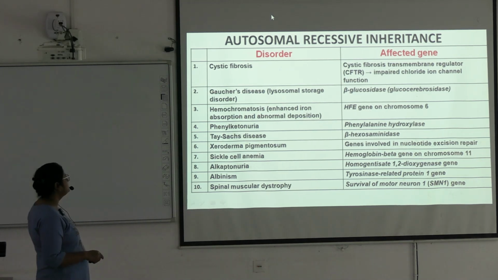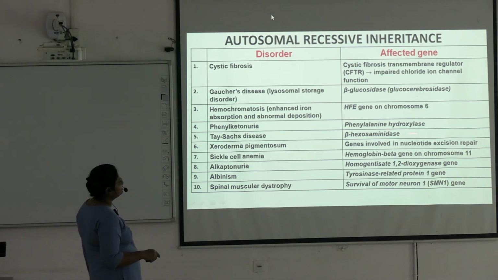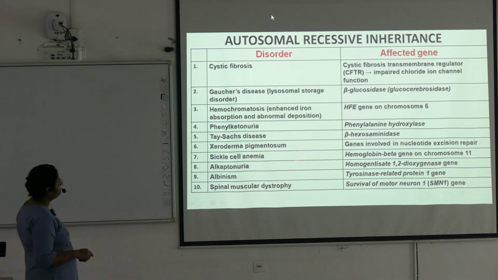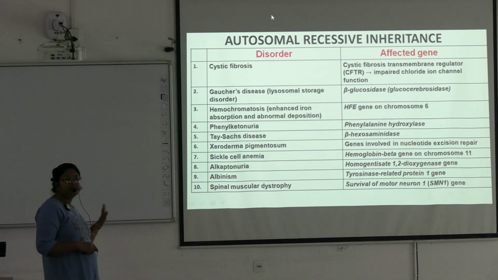Next is Tay-Sachs disease, beta hexosaminidase. Okay, this is also an enzyme which is affected. Xeroderma pigmentosum, genes involved in nucleotide excision repair. Next is sickle cell anemia, beta hemoglobin gene on chromosome 11. These are important: sickle cell anemia, phenylketonuria, cystic fibrosis, Tay-Sachs disease. These are important, very frequently given in your exams. Okay.